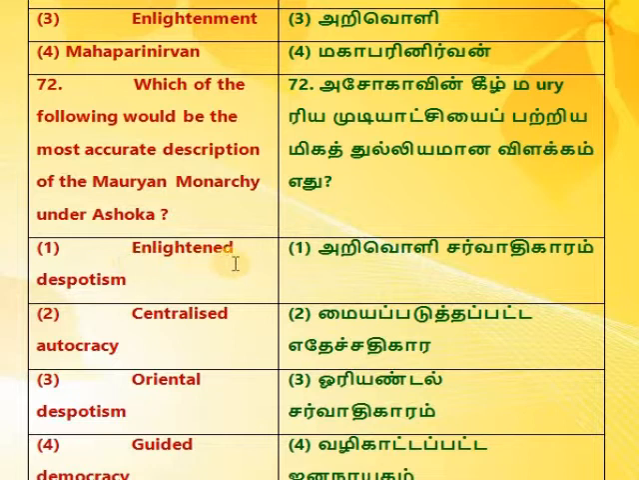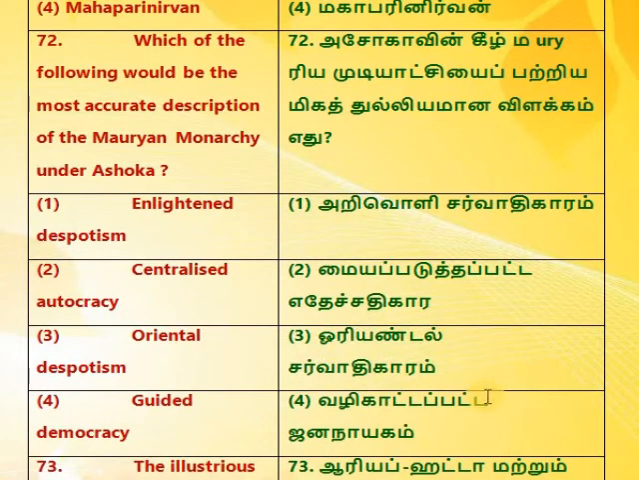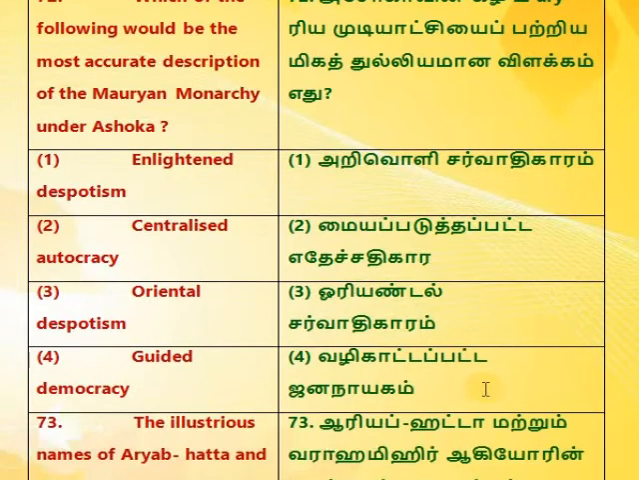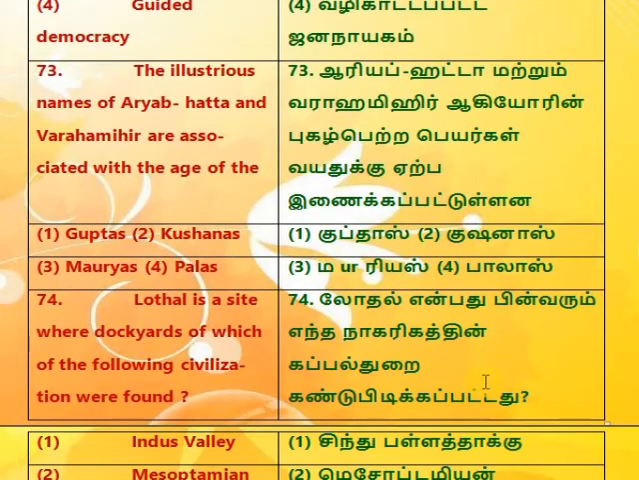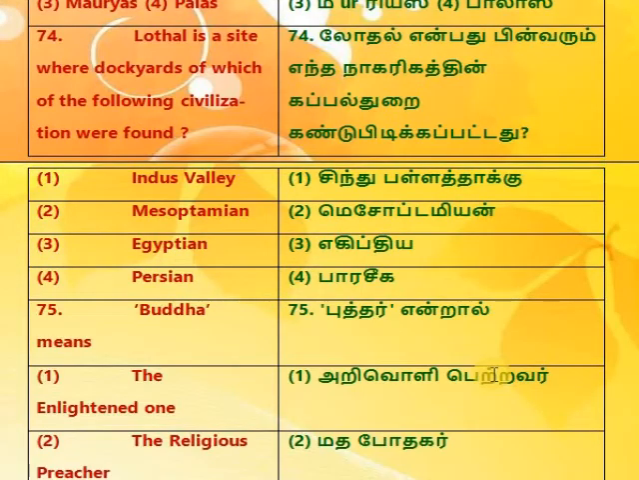72. Which of the following would be the most accurate description of the Mauryan monarchy under Ashoka? 1. Enlightened despotism, 2. Centralist autocracy, 3. Oriental despotism, 4. Guided democracy. 73. The illustrious names of Aryabhata and Varahamihira are associated with the age of the 1. Guptas, 2. Kushanas, 3. Mauryas, 4. Pallavas.